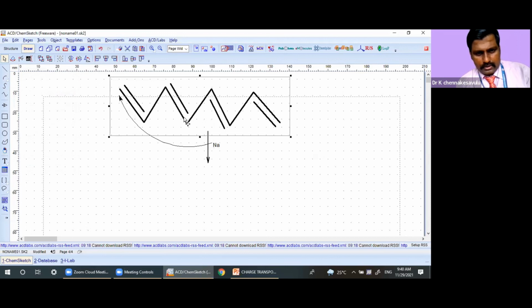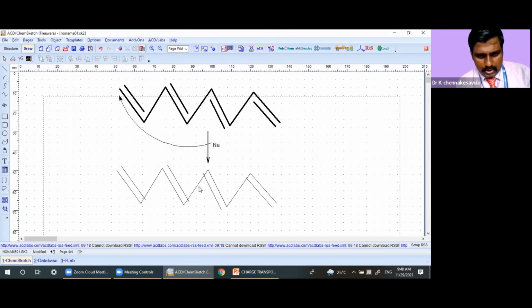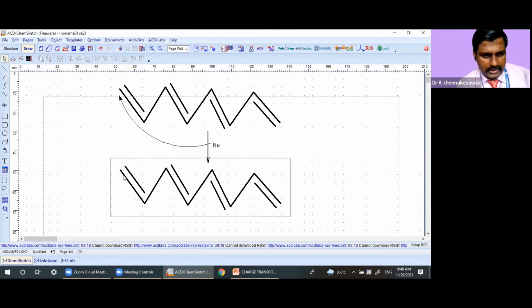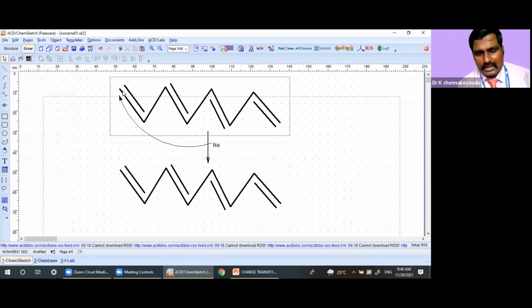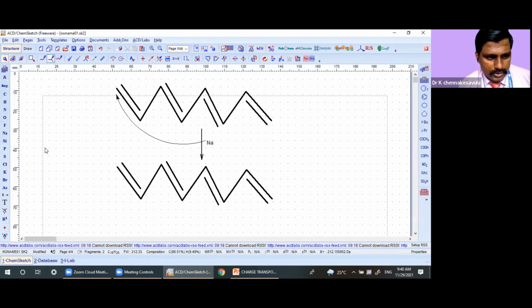If it is giving electron to that carbon, what will it become? Okay, this carbon has already one electron and this carbon has one electron. Now, this carbon will get two electrons. Okay. And this double bond will not be here.